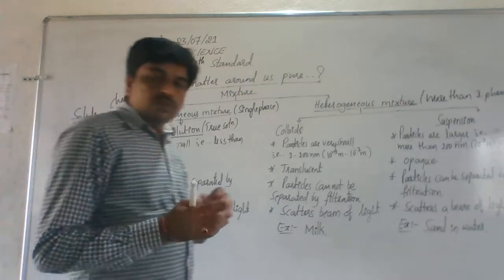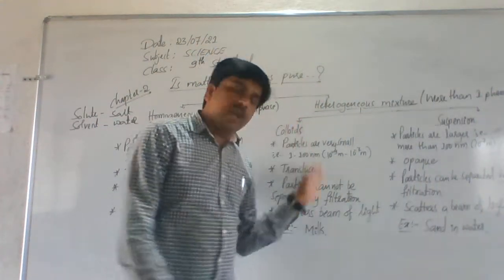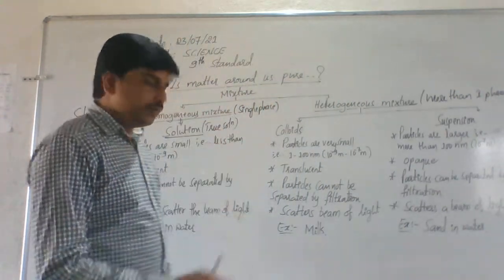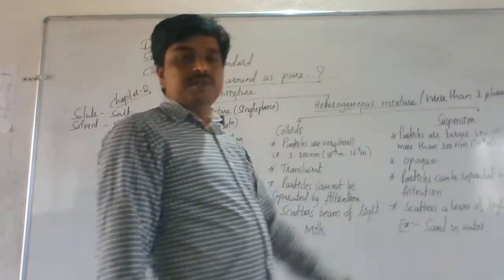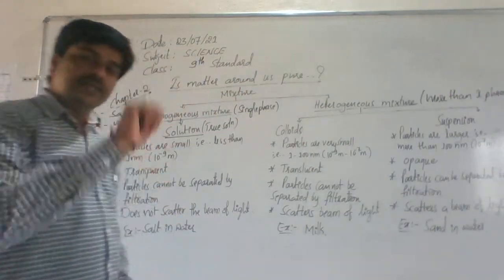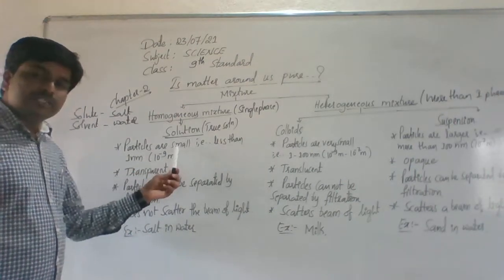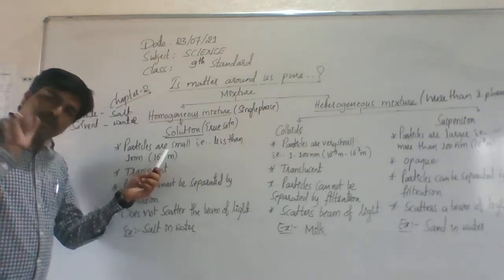Let's know the differences between the properties of solution, colloids and suspension. Let's see one by one. Here I have already written the properties of solution, colloids and suspension. I will explain clearly. See, solution. In a solution, particles are smaller. They are very small particles.